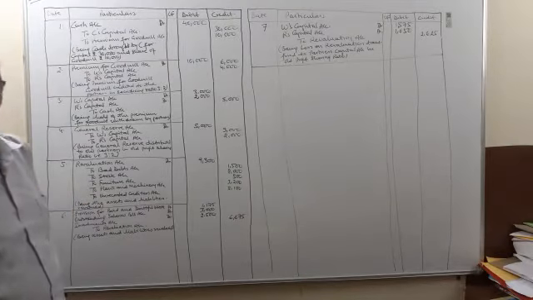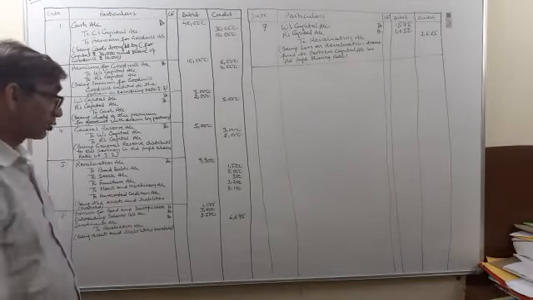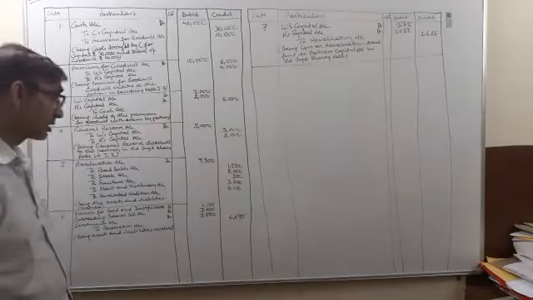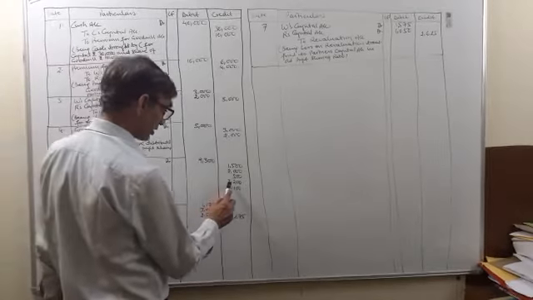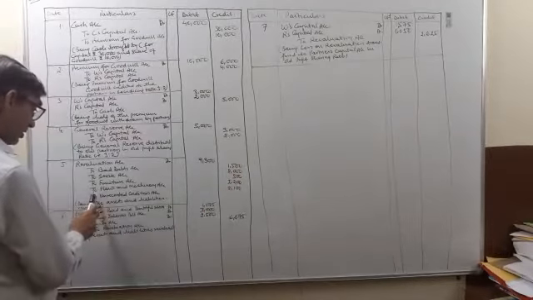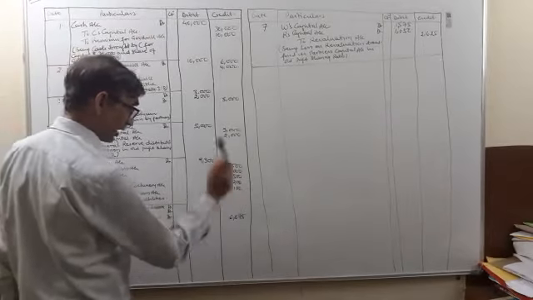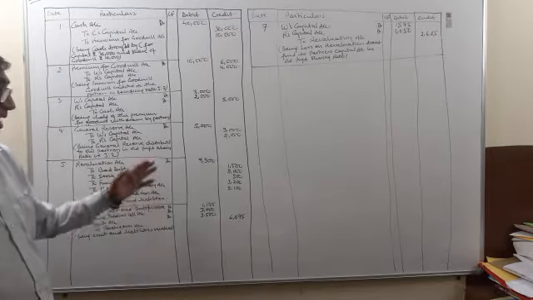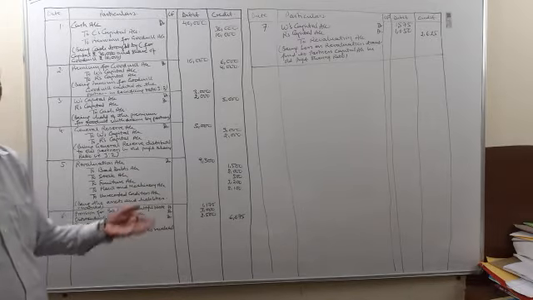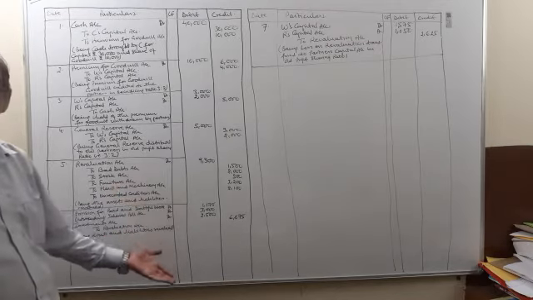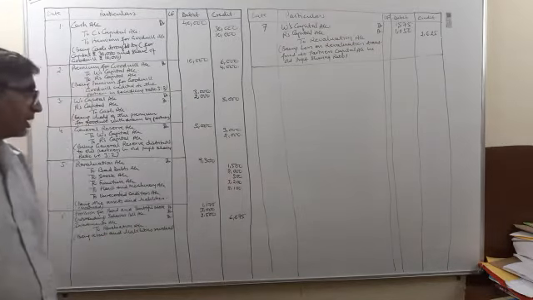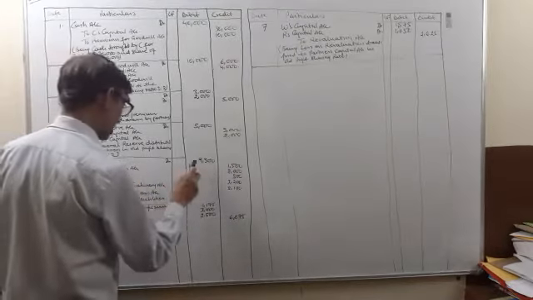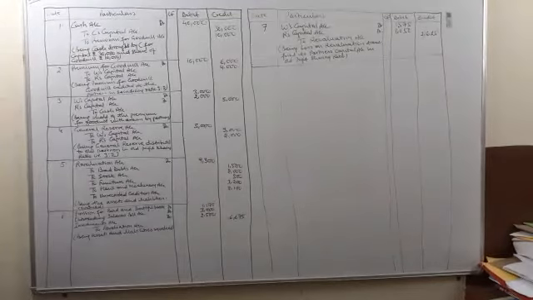Plant and machinery was to be depreciated at the rate 8%. 8% of 40,000. 40,000 was the book value of plant and machinery. 8% of 40,000 is 3,200. Then unrecorded creditors 2,100. These were the creditors which were not recorded in the books, not shown in the balance sheet, but they are to be recorded. Therefore, they are unrecorded creditors. So a liability is increasing. It will also be debit. So the total of this comes to 9,300 and the revaluation account will be debited by rupees 9,300.